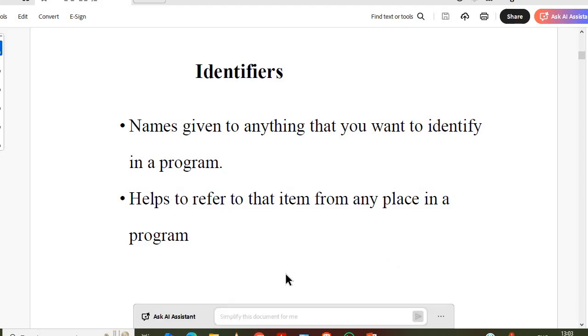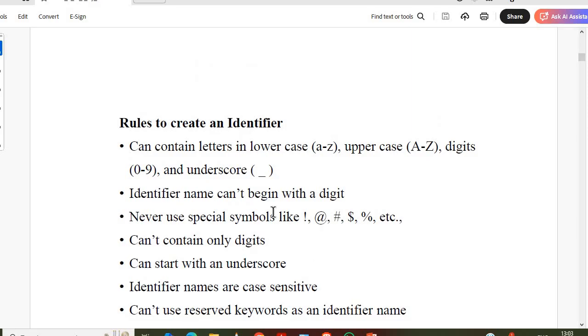Identifiers. It's a name given to anything that you want to identify in a program. These basically help to refer to a particular item in a program, right? There are many rules to create an identifier, as we know in C also. Some special rules are there, like it never uses special symbols, it can contain digits, it can start with an underscore, and we can't use reserved words.